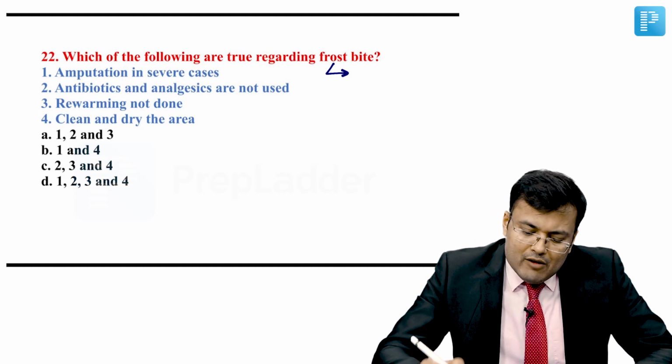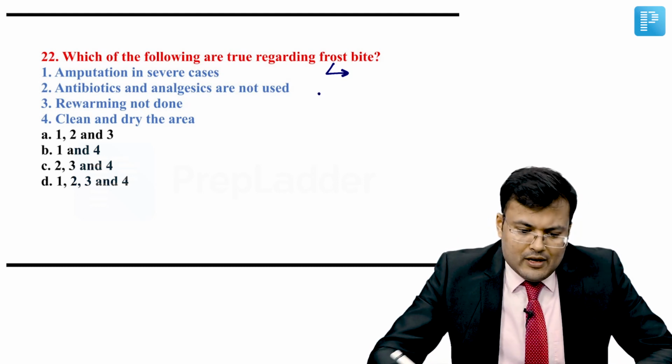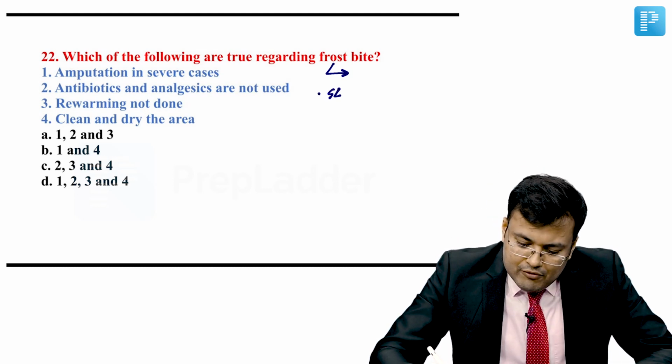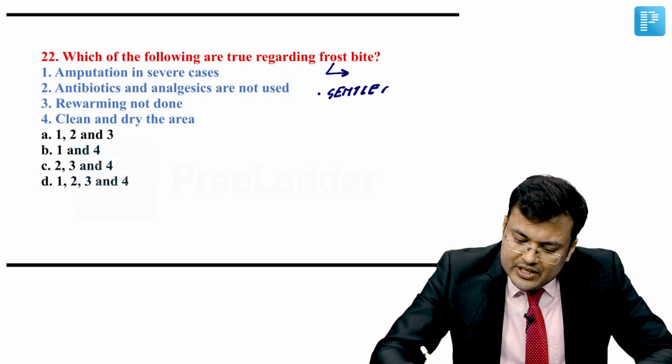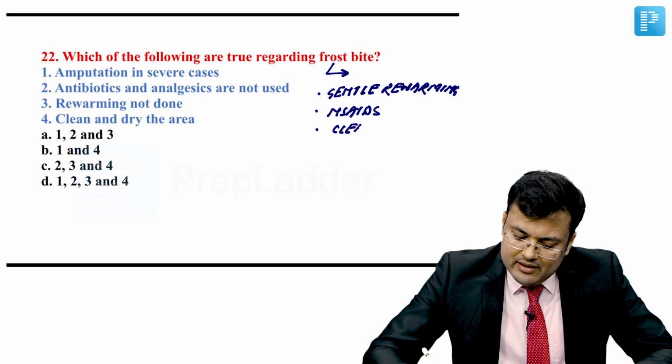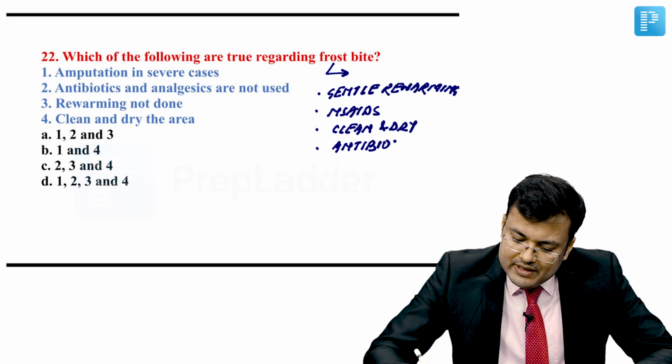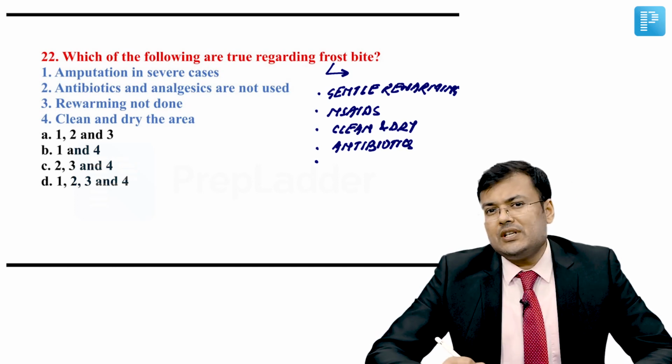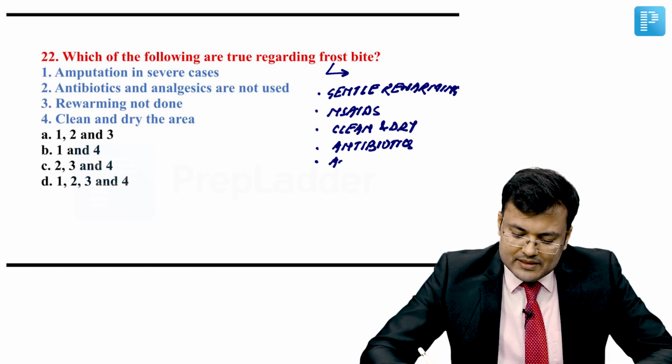So, again, how do we manage a patient of frostbite? We go for gentle rewarming. We start analgesics, especially NSAIDs, to take care of pain. To prevent infection, we clean and dry the area, and sometimes give antibiotics. Amputation is done a bit late in severe cases. Excision of dead tissues. Simple.